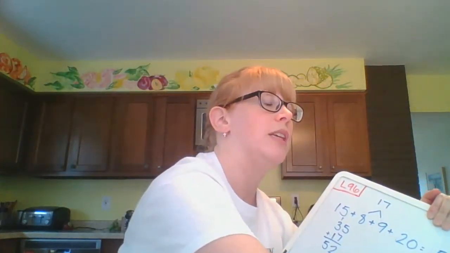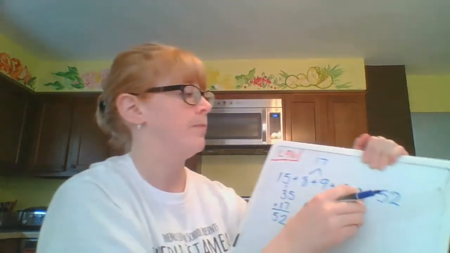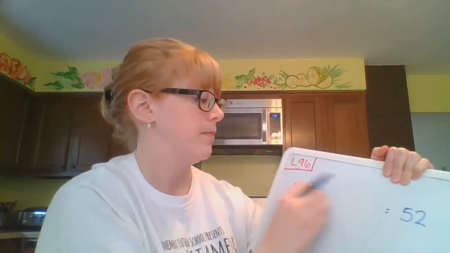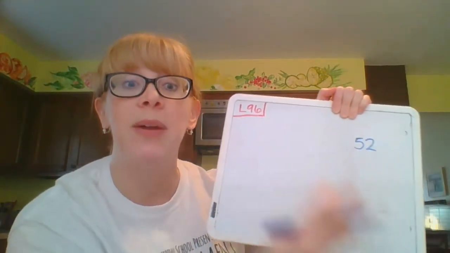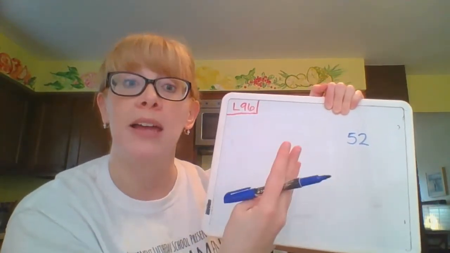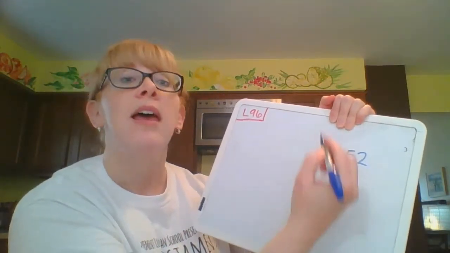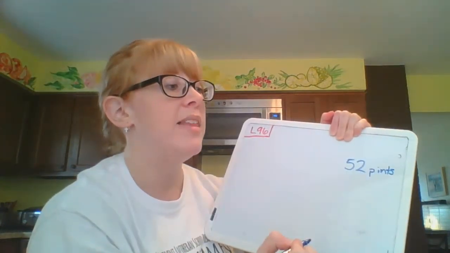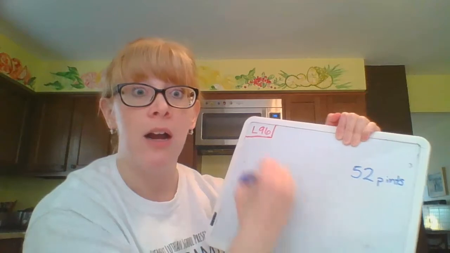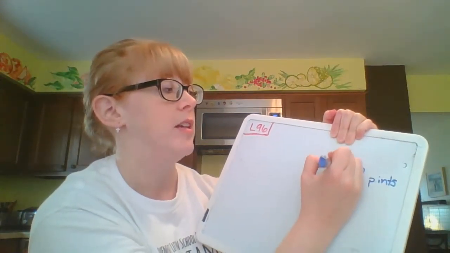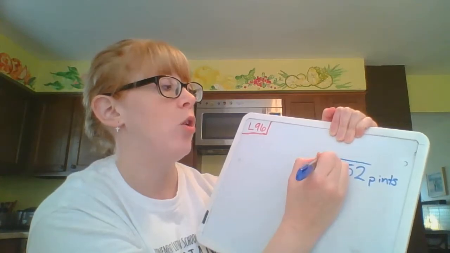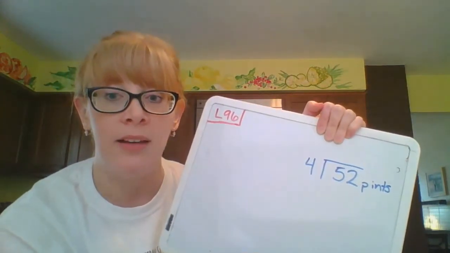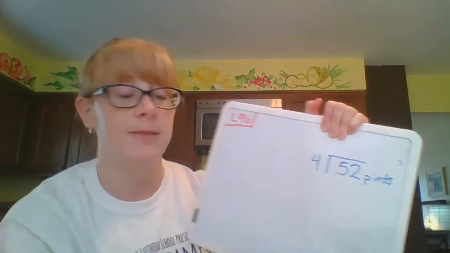So I'm going to keep that number on my whiteboard. And step number 2 says, oh, I should have left those numbers up there. Count how many were in your data set. But I just said there's 4 buckets. 52 total pints in 4 buckets. So you're going to divide the sum by the number of pieces of data. So 52 total pints is going to be divided by my 4 buckets.